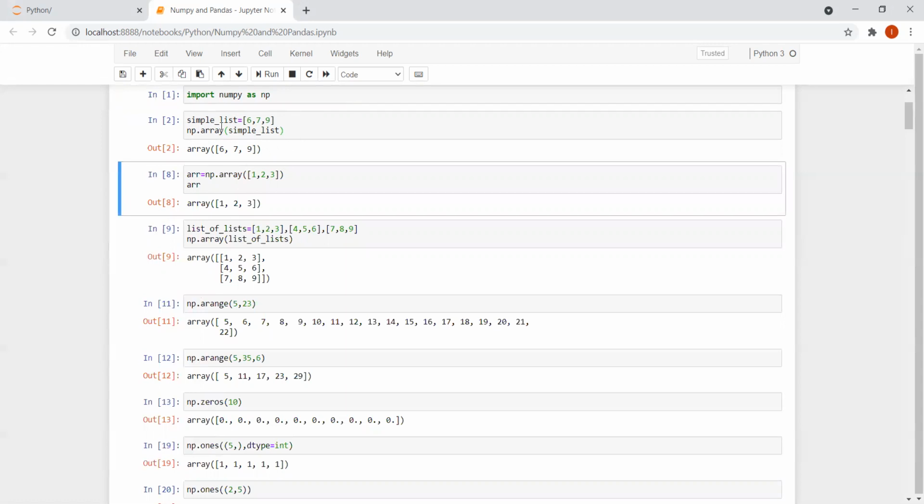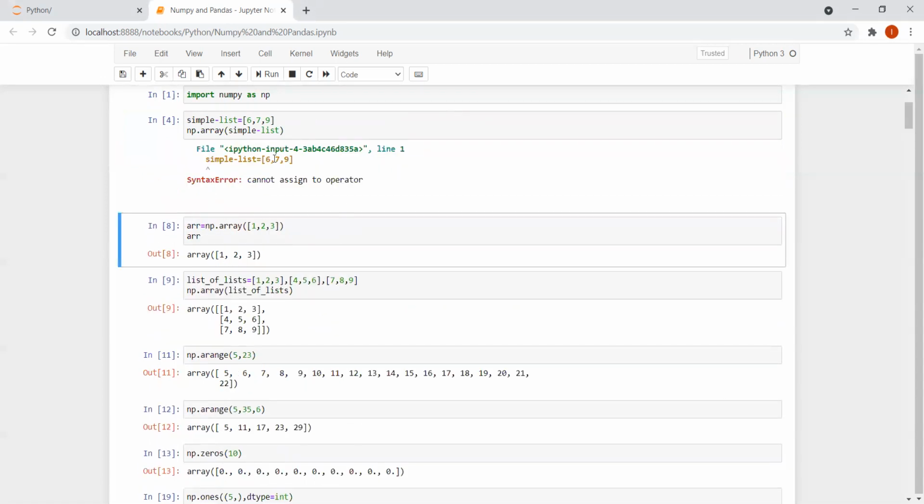Let me show you one more thing. In case I replace the underscore with an operator symbol, and let me also do it over here, you can see that there is a syntax error saying that it cannot assign to operator.